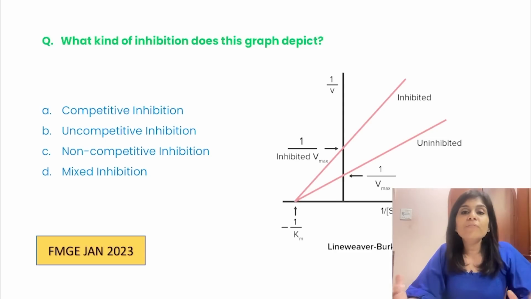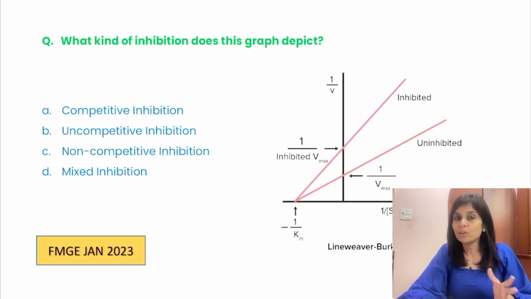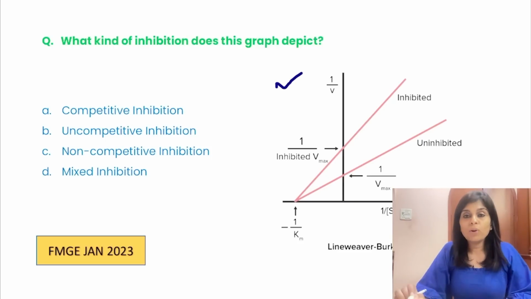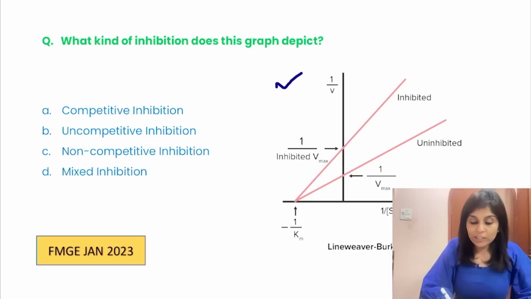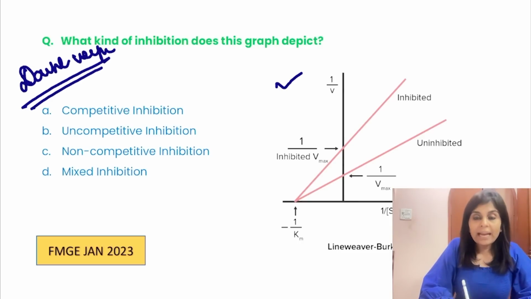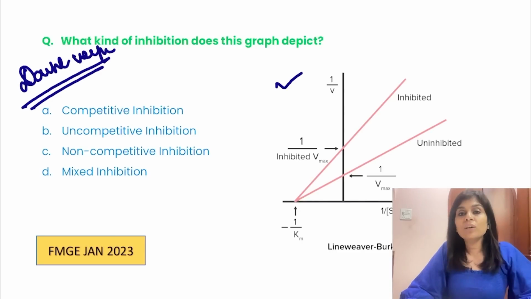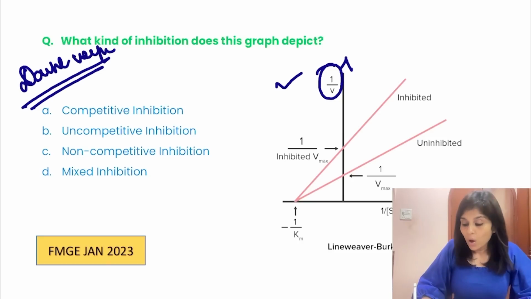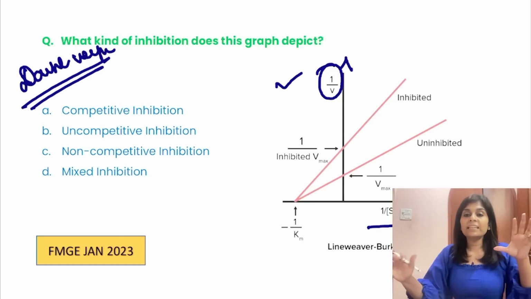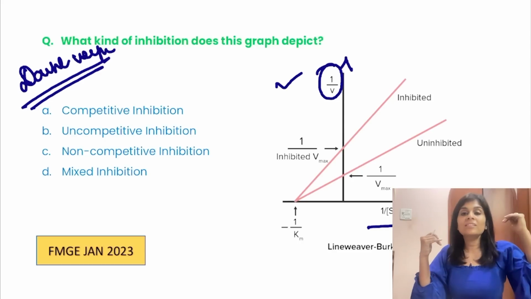Most of the pharmacological articles will be based on the Lineweaver-Burk plot. So first tell me what is the plot that is shown to you here. It is the Lineweaver-Burk plot, otherwise called the double reciprocal plot. Why am I calling it the double reciprocal plot? Because on the y-axis it is 1 by V, on the x-axis it is 1 by S. On both x and y axes reciprocals are shown.